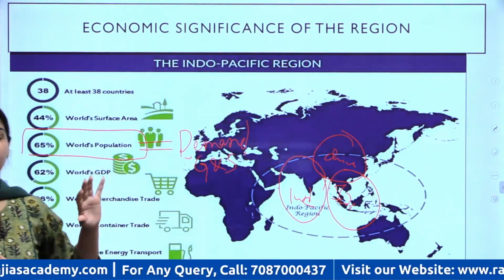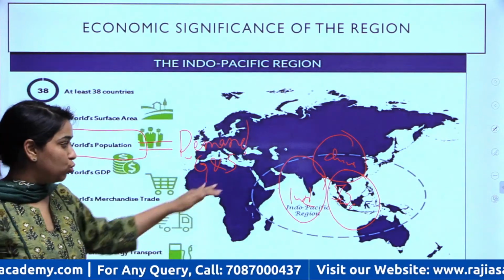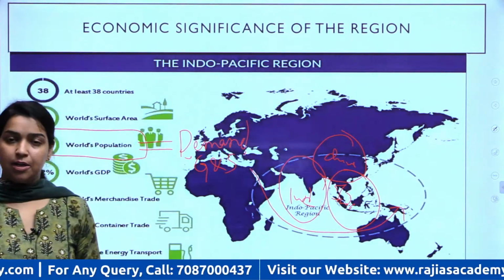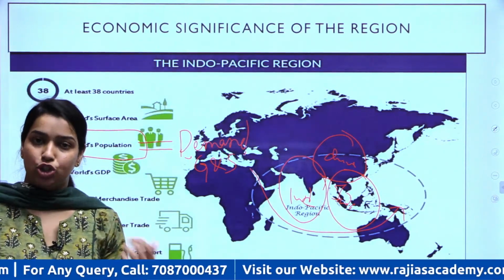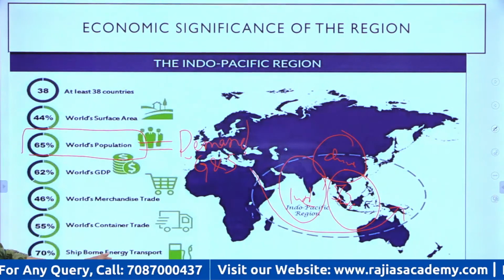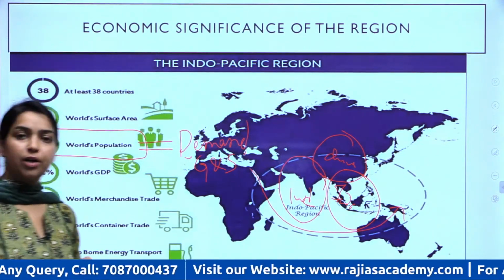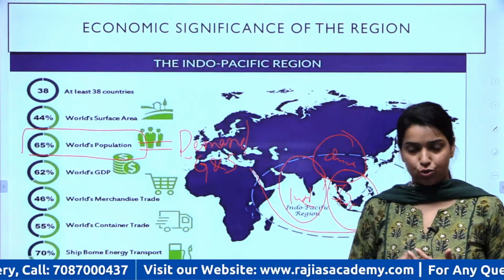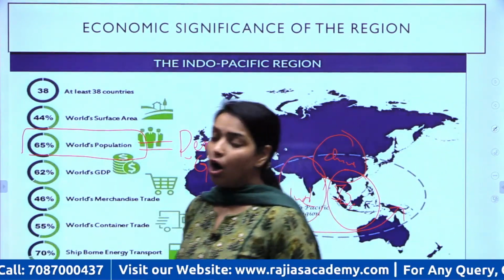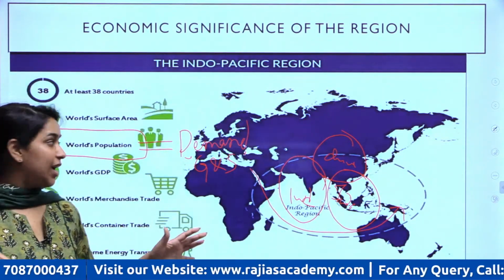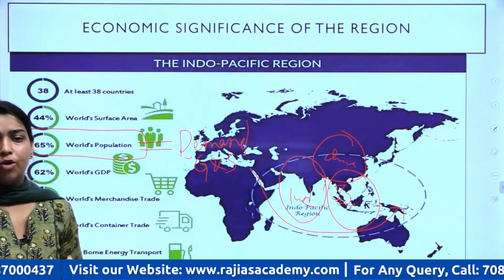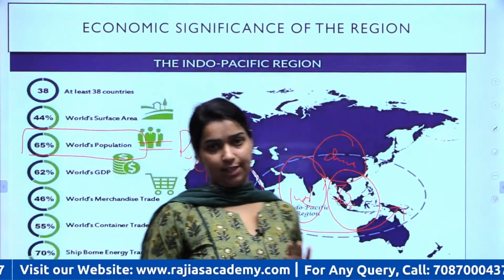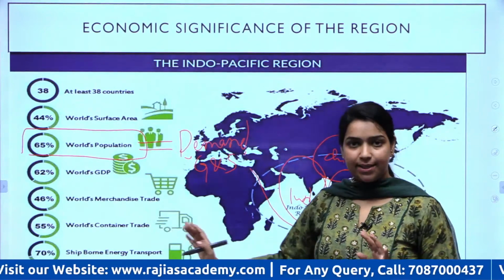Then most of your oil shipments pass through these regions, right? That is the direction of the flow of oil, right? Then the merchandise ships, the container ships, they pass through this region. Your ships containing energy resources, oil and natural gas, they pass through this region. Then there is lot of marine biodiversity that is housed in this region. So for all these reasons, this area is of high significance, as you can see in these numbers.